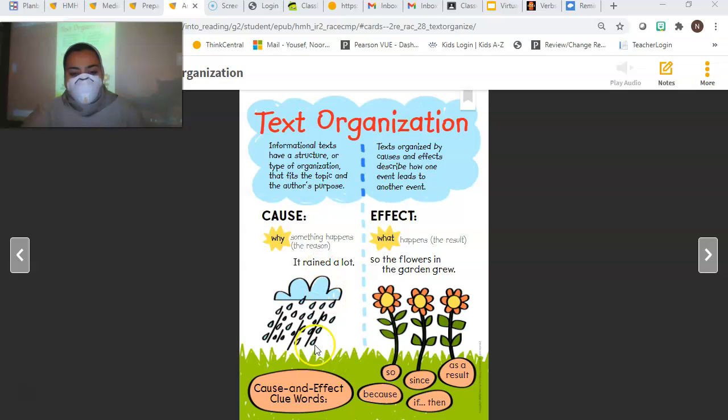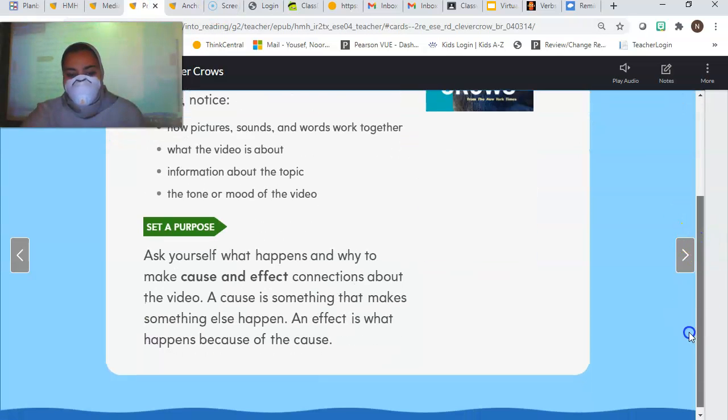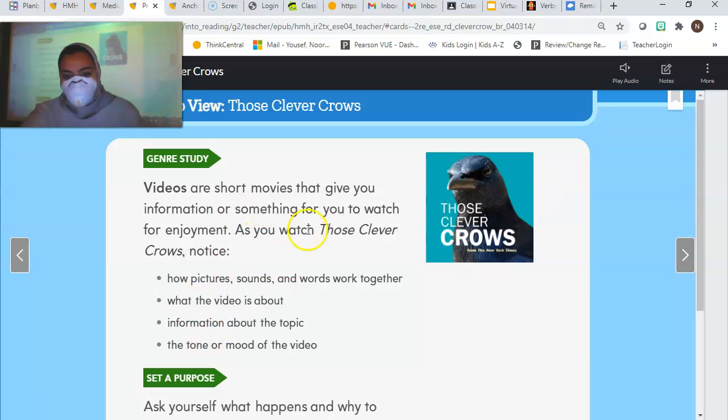It rained a lot. Cause and effect words, like so, or because, since, if, then, as a result. Text organized by causes and effects describe how one event leads to another event. So the cause of it raining, what's the effect? What happened? What's the result? The flowers in the garden grew. Cause, effect. Okay?